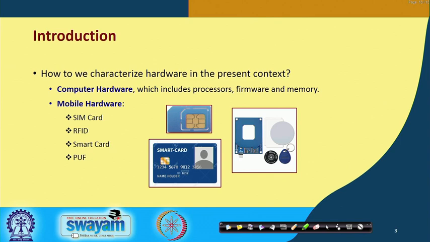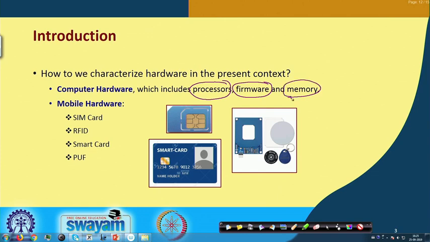When we talk about hardware, most of the time we actually refer to computer hardware, the computer system. Now, in a computer system, what are the things that are there? We talk about the processors, the CPUs, the different levels of software, and of course, the memory systems. Broadly speaking, computer hardware involves these three things. Firmware means some memory devices where some software is stored, so it is a combination of hardware and software, you can say.